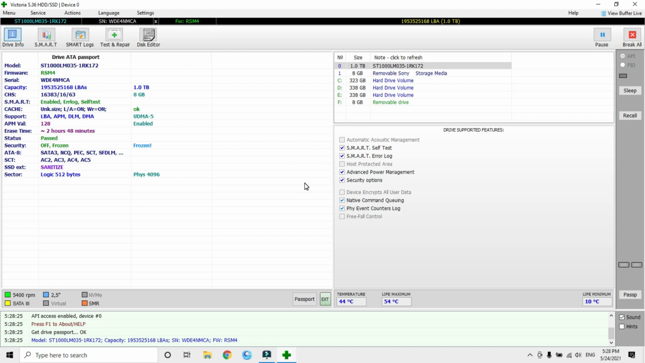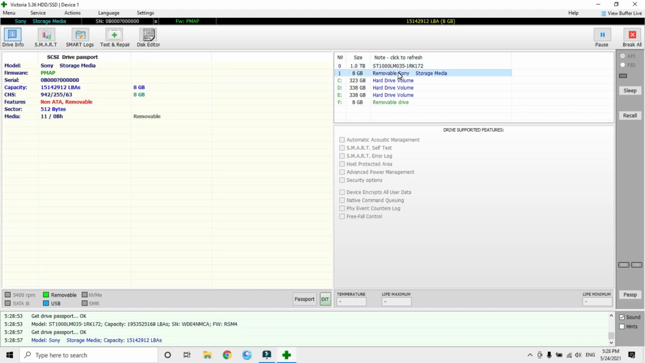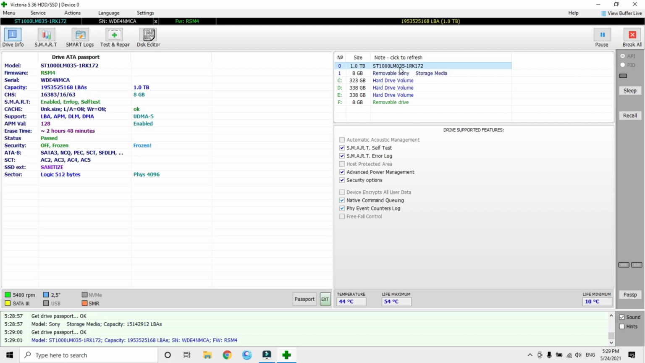Victoria is a tool where we can see the health status and repair the external or internal hard drives, either SSD or HDD. And you can see here a list of drives. This is my internal hard drive, and this is my external pen drive. We can see the firmware version, serial, capacity, erase time, ATA. These are the details about the drive.